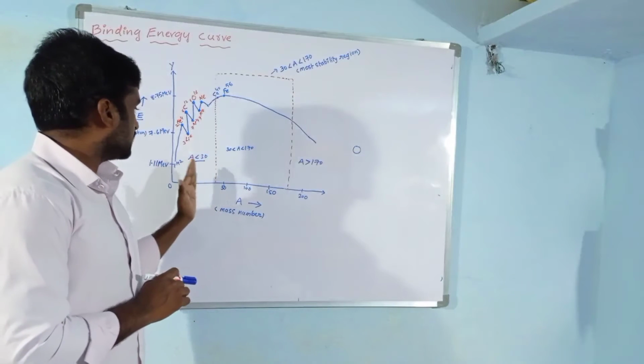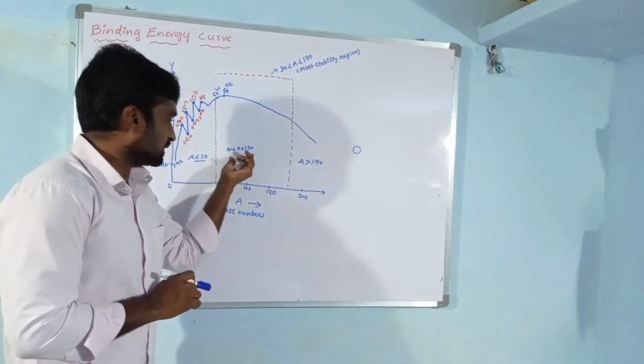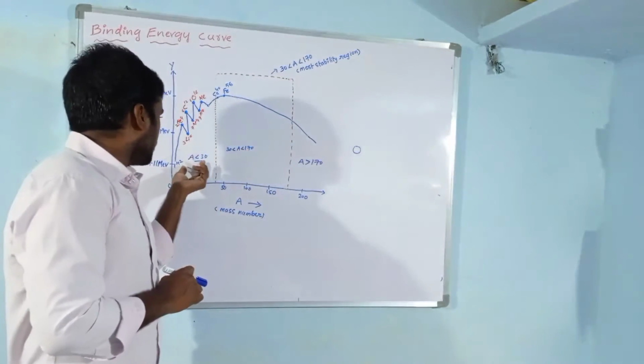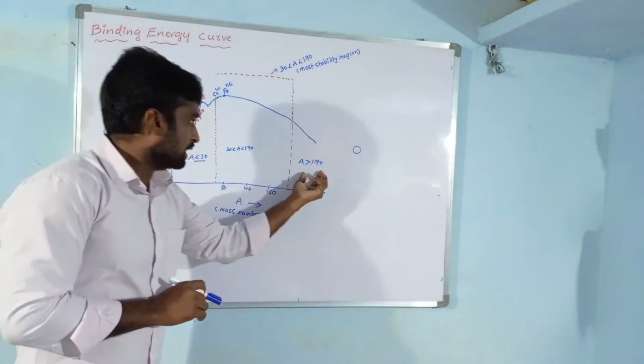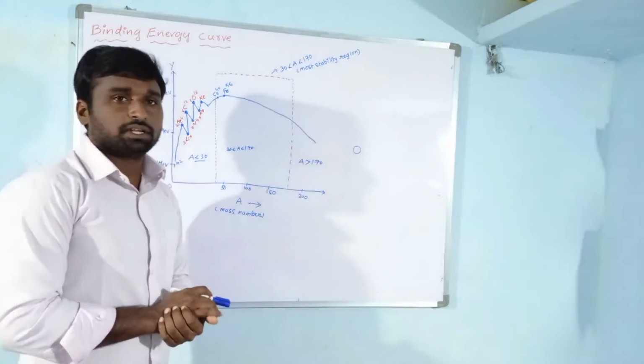So what is the stability region? Mass number 30 less than A less than 170. This is the high stability region. A less than 30 is an instability region. A greater than 170 is also an instability region.